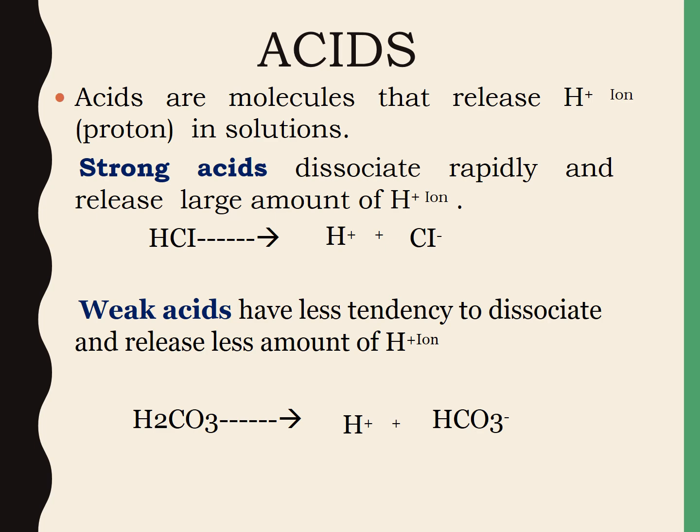Here are two examples for both the strong acids and weak acids. Hydrochloric acid, which is a stronger acid, dissociates and forms H plus ion and chloride ions. And the weaker acid, here is an example, that is carbonic acid, and it dissociates into H plus, that is hydrogen ion, and a bicarbonate ion. So this is the basic definition of the acids.